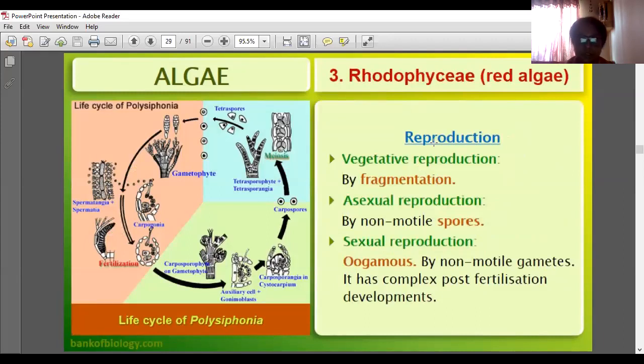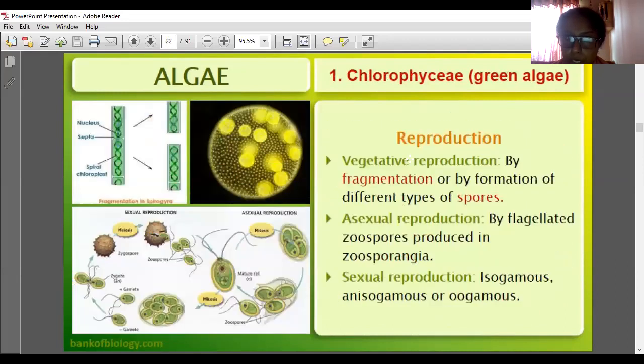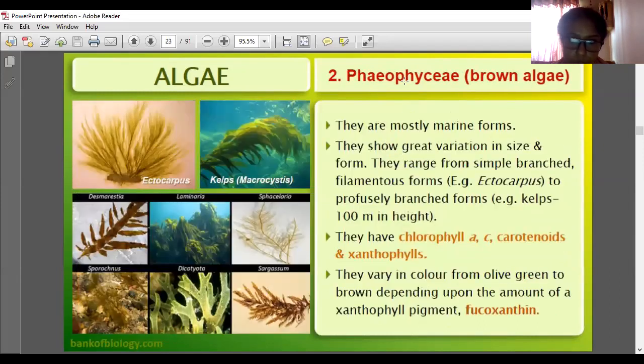In the next session, we will learn about the Rhodophyceae. So today we learned green algae and brown algae. In this topic, we said more about the brown algae only. Brown algae is called Phaeophyceae.